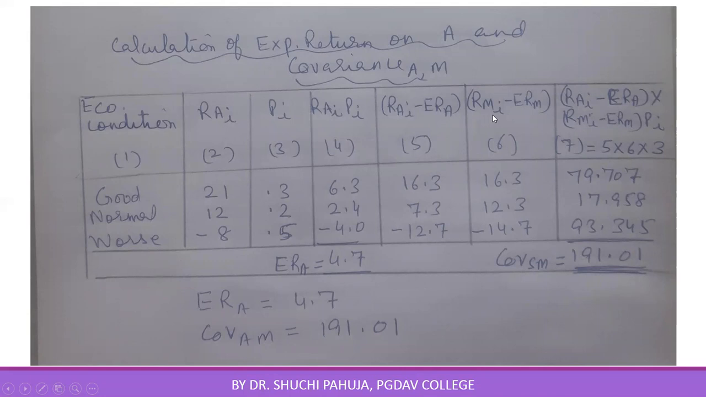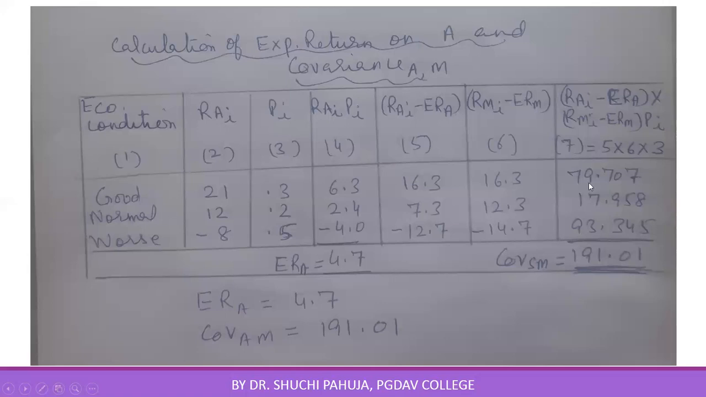Then take deviation. Here we are taking deviation of individual return on security A with expected return on security A. In this column, we are taking deviation of individual returns in different situations on market portfolio with expected return on market portfolio. Multiply these two columns, that means 16.3 into 16.3, 7.3 into 12.3, and then multiply it with PI, right?